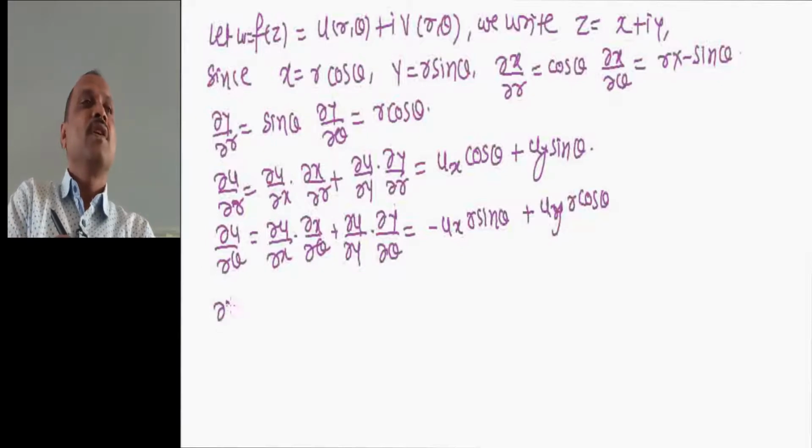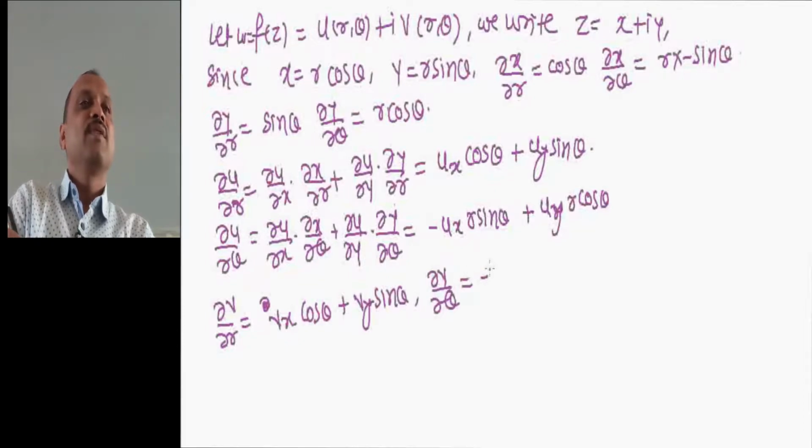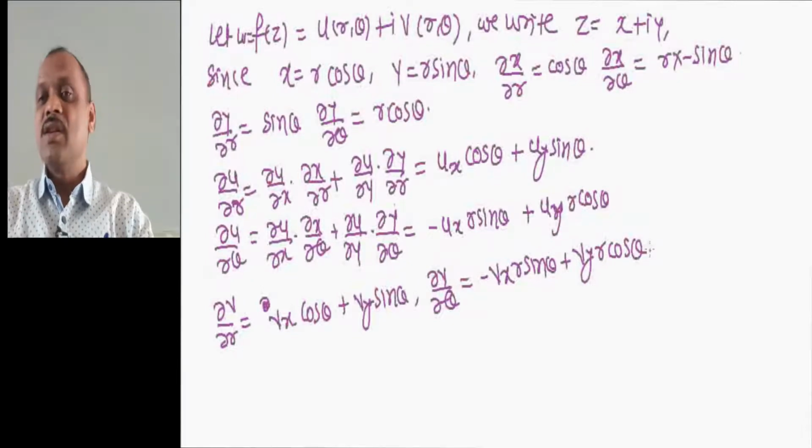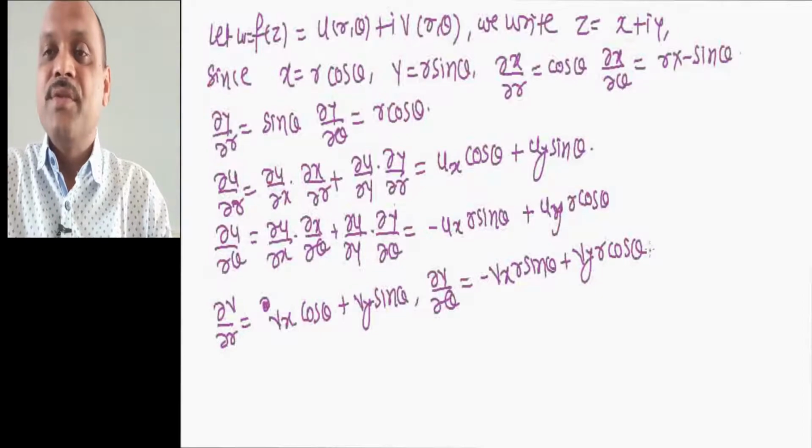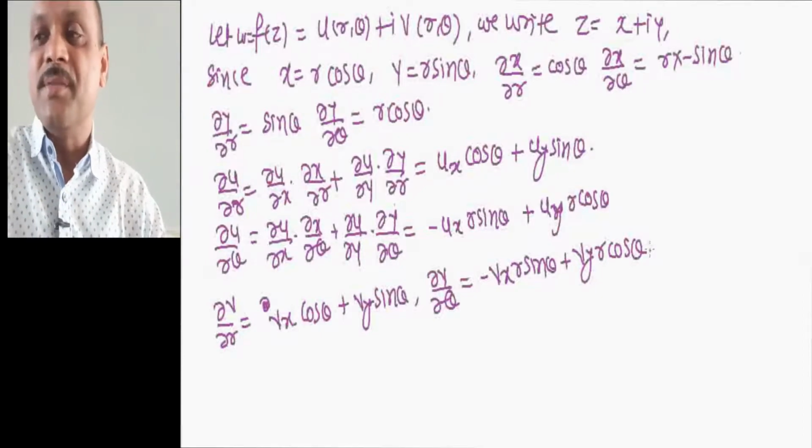Okay. Now del v by del r equal to, similarly, vx into cos theta plus vy into sin theta, and del v by del theta equal to minus vx into r sin theta plus vy into r cos theta. So you can see we have obtained the derivatives in terms of r and theta.